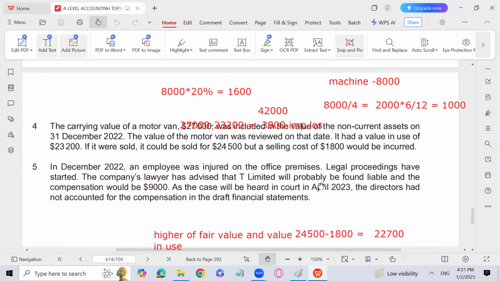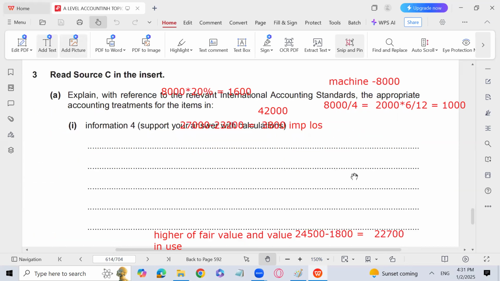It suggests that it is probable that the liability is going to occur in the future. Because it is probable, we will record it as a provision, because the lawyer suggests that there is more than 50% chance that we have to make the payment for this compensation. So we will record it. We will subtract 9,000 from retained earnings and we will record it in other payables because it will be treated as a current liability.